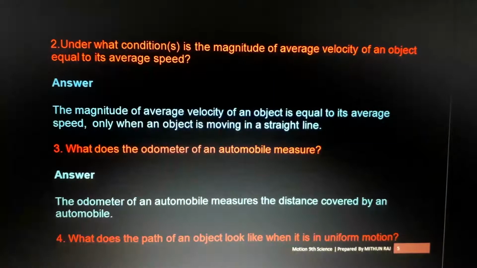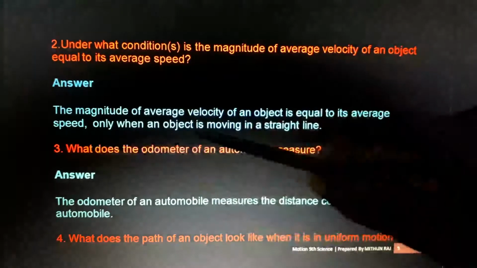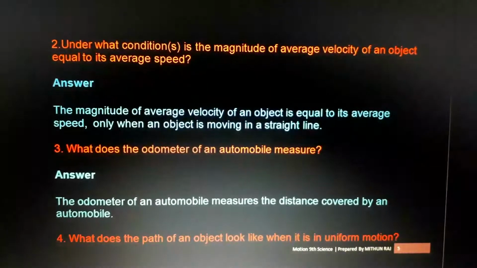Next one is what? Under what condition is the magnitude of average velocity of an object equal to its average speed? That means velocity and speed are equal. Velocity and speed being equal means distance and displacement are equal. Distance and displacement being equal means the object is moving in a straight line, no doubt about that.